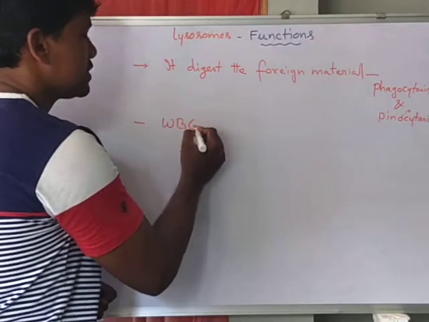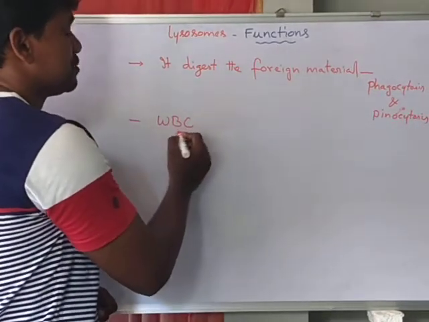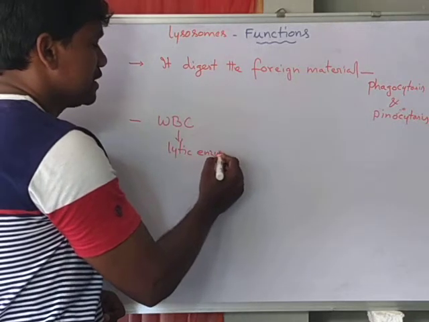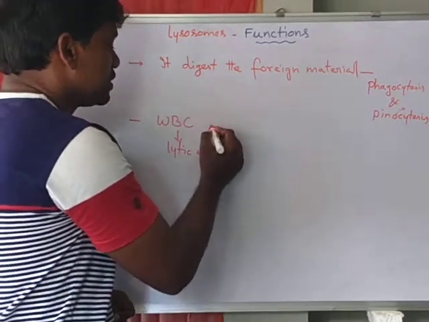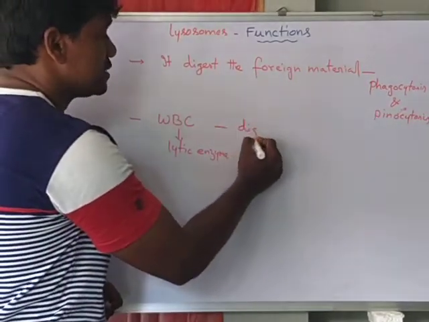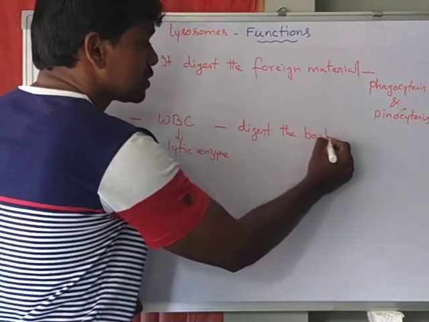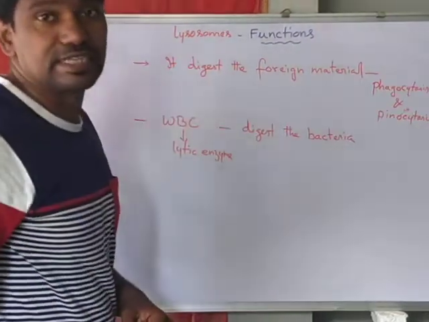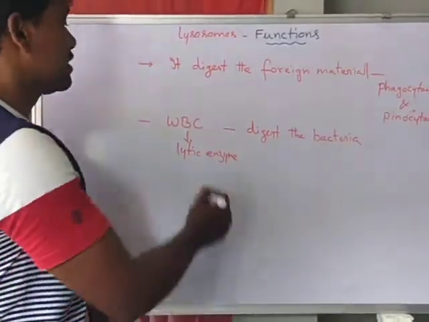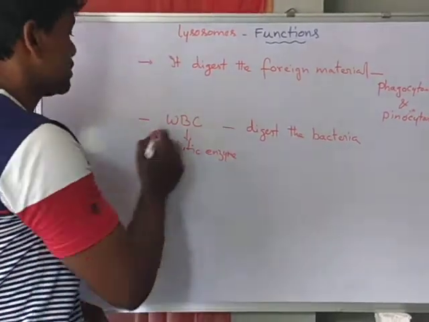And the second one is, if you take the WBC, generally WBC contains more number of lysosomes. That means it has more lytic enzymes. So the function of the WBC is it digests the bacteria. Okay, it kills the bacteria through the lytic enzymes. Generally the lytic enzymes are present in the lysosomes. So this is the second function.